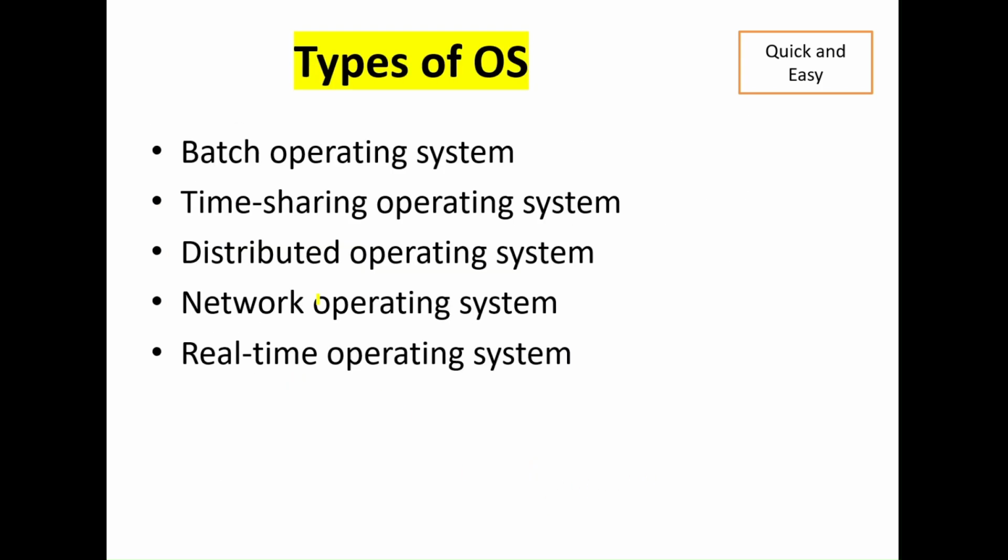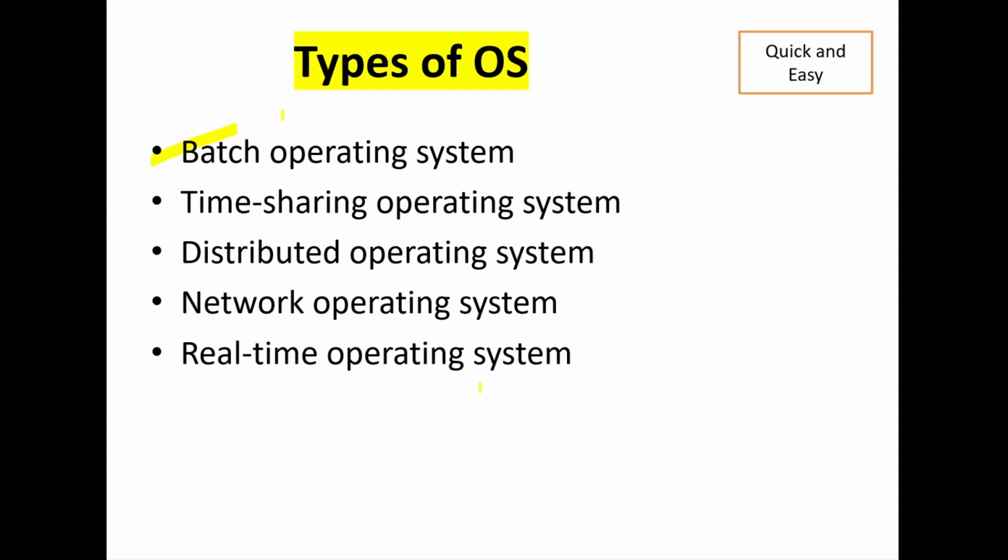So what are the types of operating system? We have discussed the functions of the operating system. Now we have to discuss the types of operating system. There are five types. The first one is the batch operating system. Second, the time sharing operating system, then the distributed operating system, network operating system, and real time operating system.